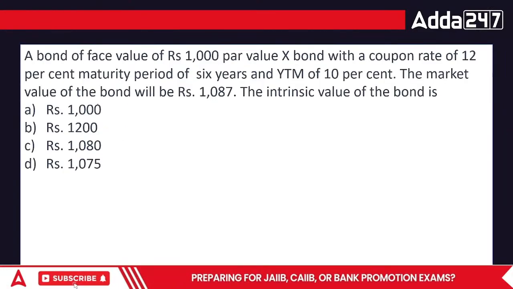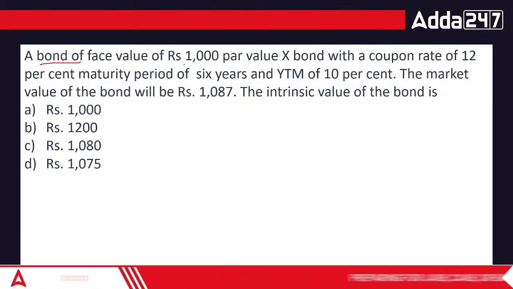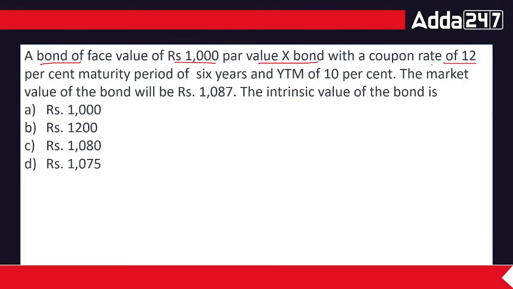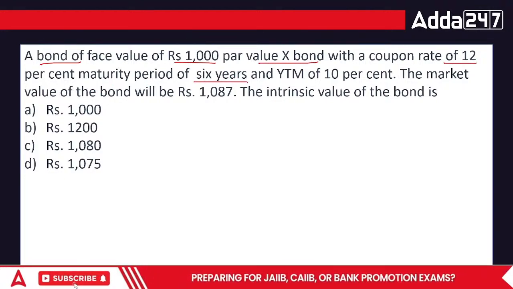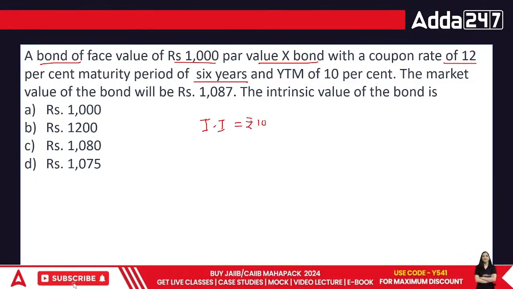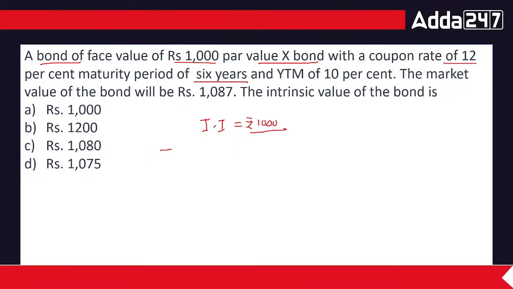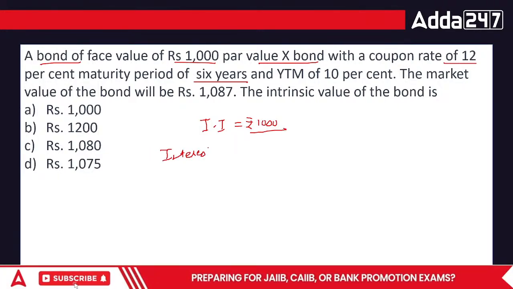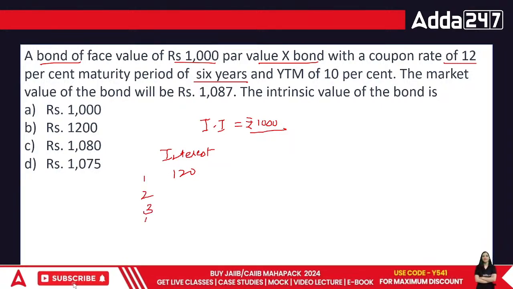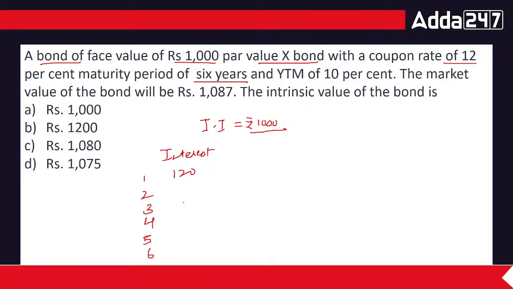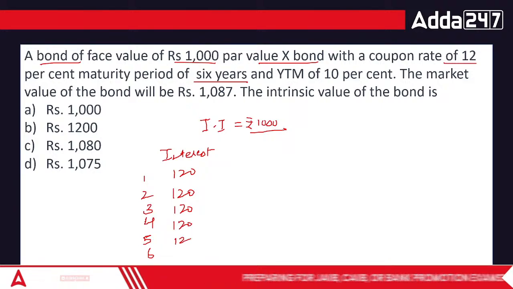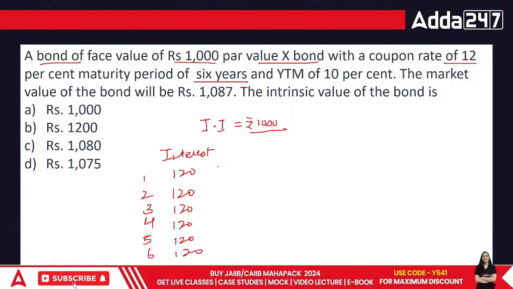Okay, a practical question. A bond of face value 1000 with a coupon rate of 12%, maturity for 6 years. The initial investment is of rupees 1000. Then we have interest. How do we define interest, everyone? It is 120 for 6 long years. 1, 2, 3, 4, 5 and 6. This is 120 for 6 years and the YTM is